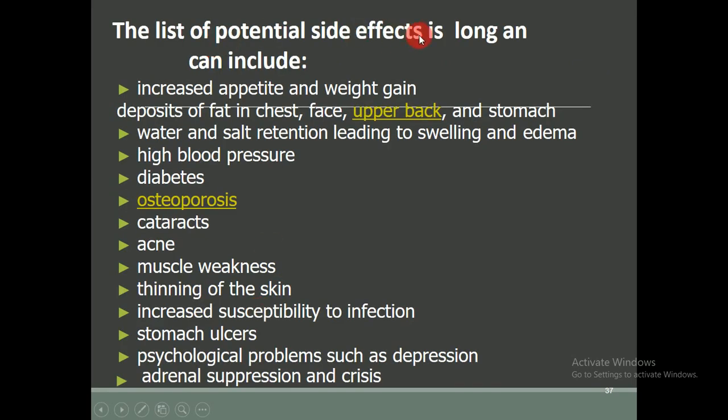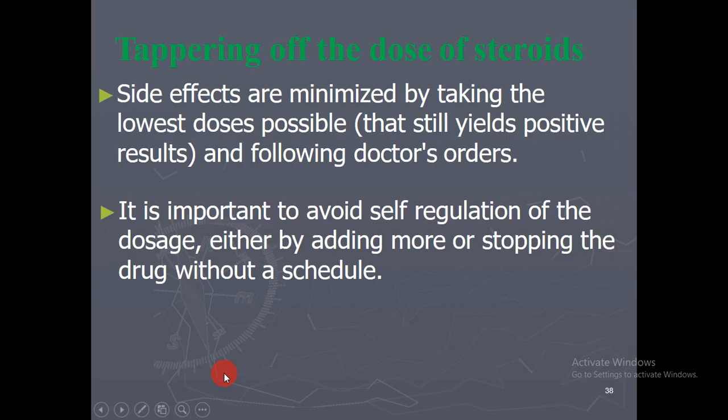The list of potential side effects is long. These are the side effects which are reported when corticosteroids are used. It will increase appetite and weight gain, cause deposition of fats in the chest, face, upper back and stomach, water and salt retention leading to swelling and edema, high blood pressure, as well as diabetes, osteoporosis, cataract, which is an eye disease, acne vulgaris, muscle weakness, thinning of the skin, increased susceptibility to infection, stomach ulcer, psychological problems such as depression, and adrenal suppression, as well as crisis.